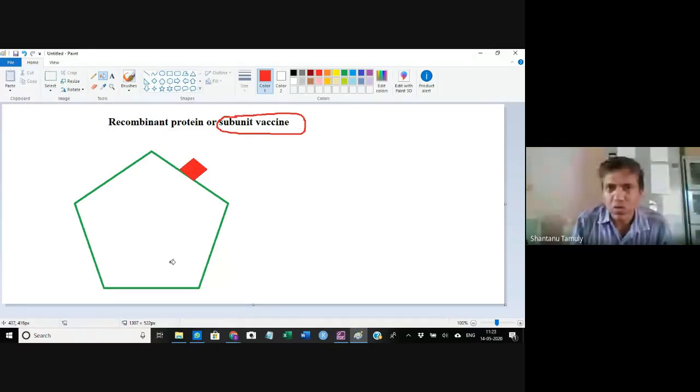We want to take out this particular immunogenic epitope and use it as a subunit vaccine. But you cannot take it out as such.